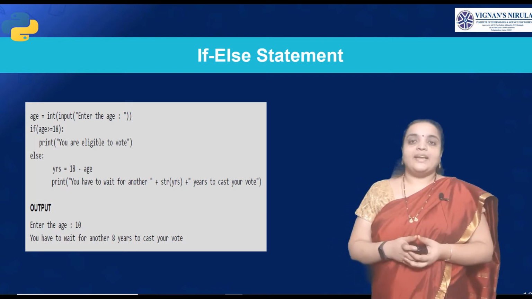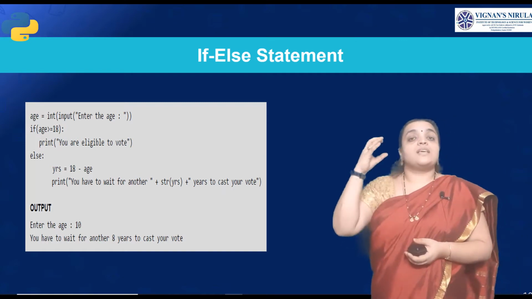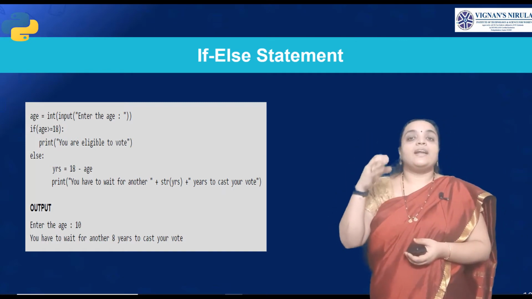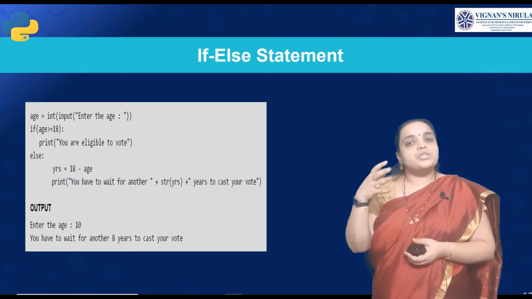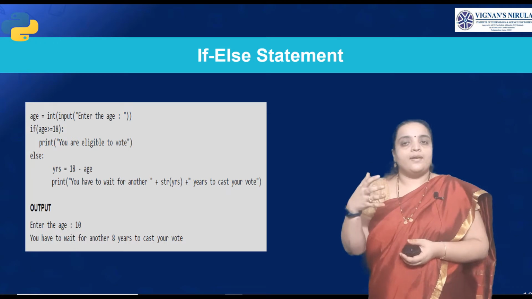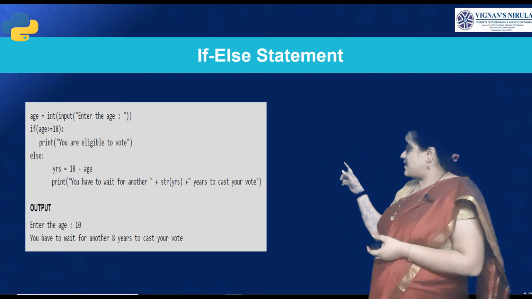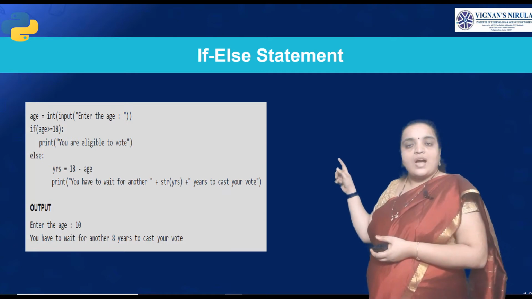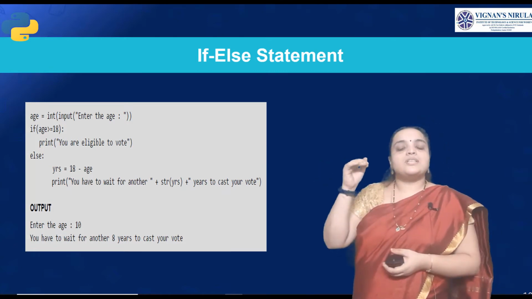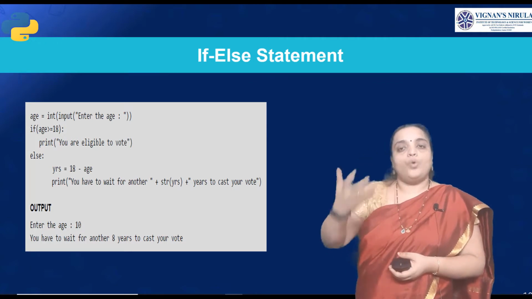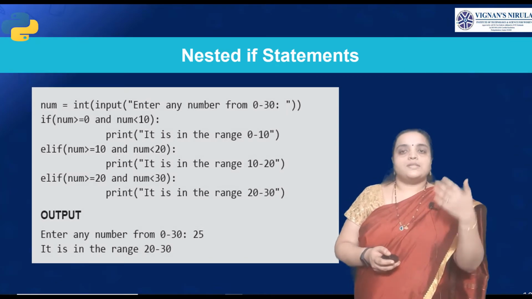So age equals int input, you are getting an age. If the age is greater than or equal to 18, then you are eligible to vote. If your age is not 18 or above, it will print to wait some more years. That is also stated here. So it will not come to the if part; it will come to the else part and check how many years we have to wait to vote. Is that clear, students? So this is the if-else statement.